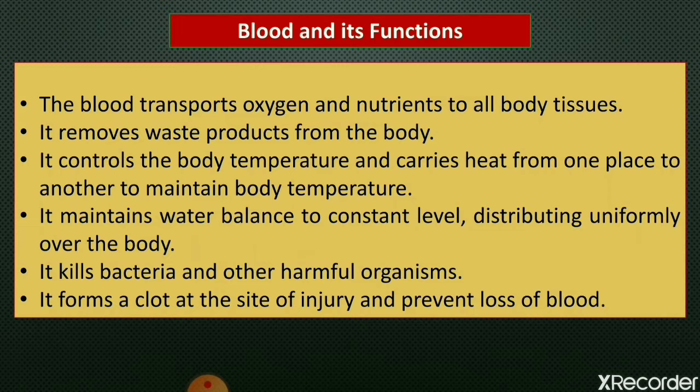And the deoxygenated blood is formed in all the organs of the body. This is because when the oxygenated blood passes through the organs of the body, cells use up this oxygen and make it deoxygenated. So the deoxygenated blood carries carbon dioxide.